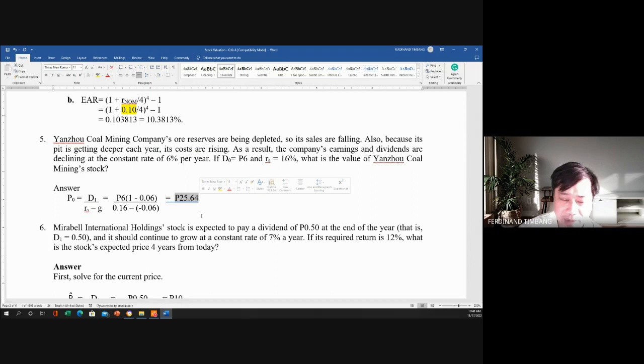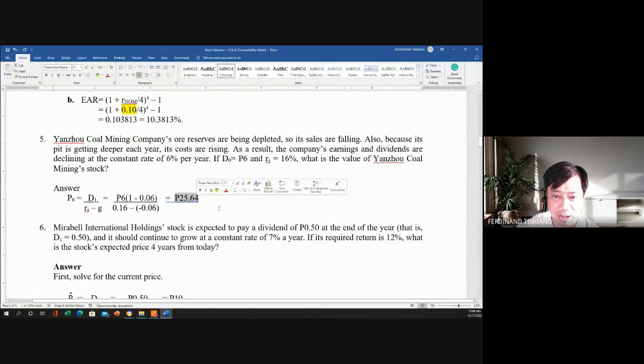Year 5. At year 0. Nakita ko kasi itong number 5, kaya year 5 na sabi ko. So it's 25.64 at year 0. So that is your price. That is the price of the stock. Kaya kung bibili ka ng stock, ibig sabihin nun, you buy the stock only at 25.64 or lower, not higher. Lower, yes, but not higher.